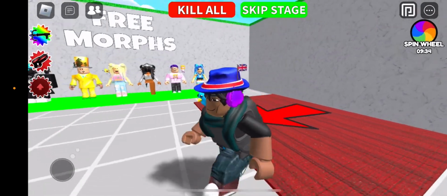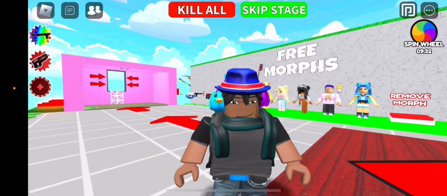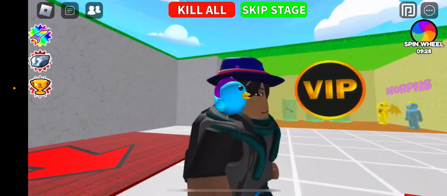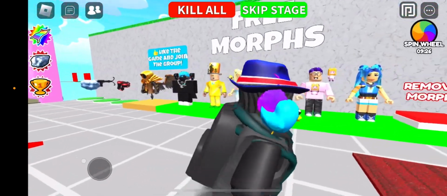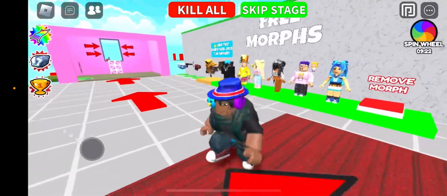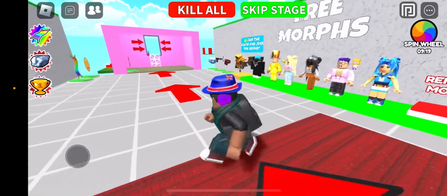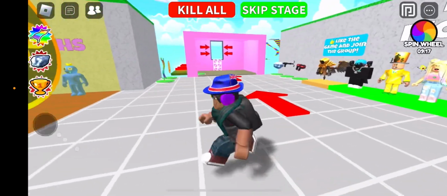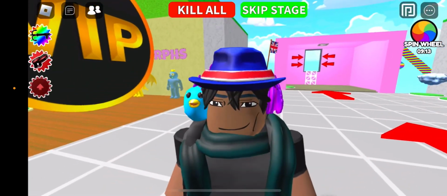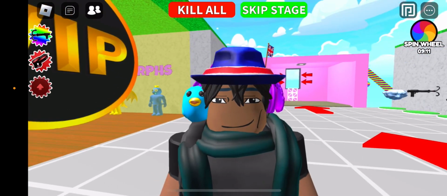Hi guys, today I'm gonna show you how to get the old joystick in mobile. So basically, you know that Roblox updated the joystick into this dynamic joystick. Yeah, so if you don't want it, then I'll show you how to get the old one.